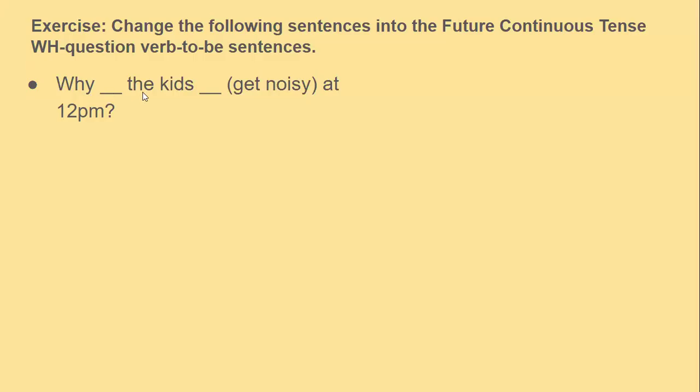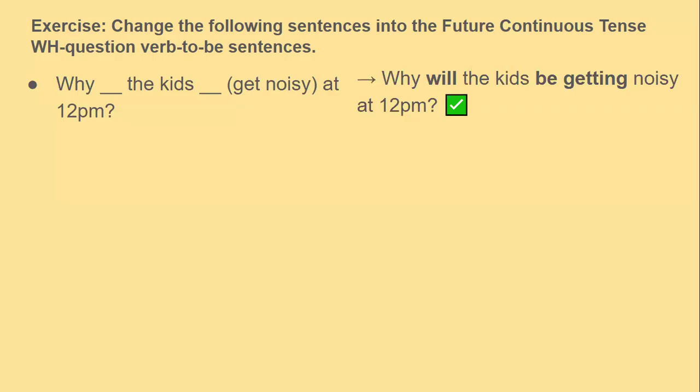Why get the kids get noisy at 12 p.m. So this is our WH question. Okay. And then we need to put will here to indicate that it is the future. And after the subject, we put be. And then get needs to end with an ing. So the correct sentence therefore becomes, why will the kids be getting noisy at 12 p.m.?